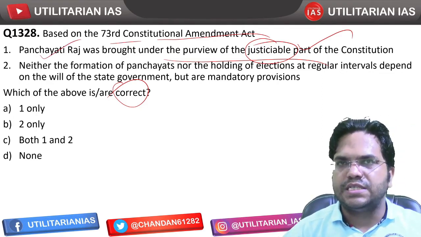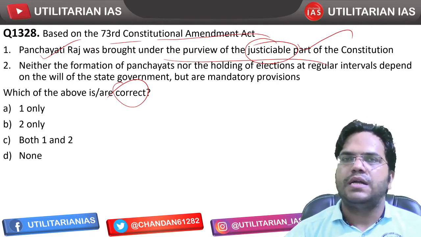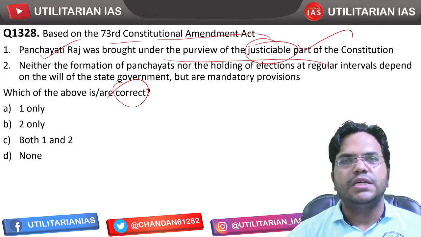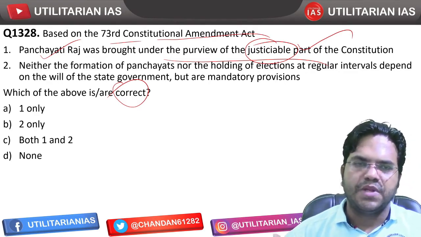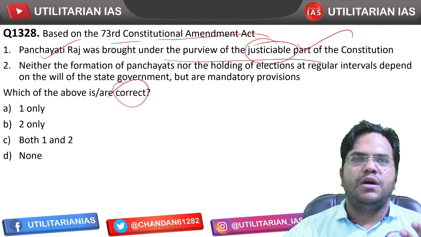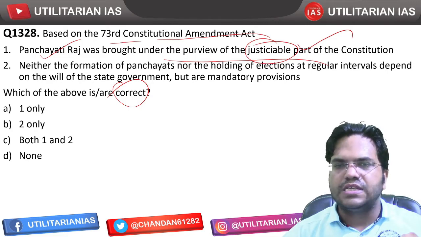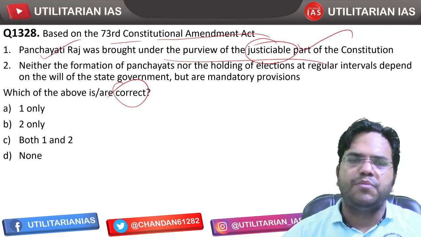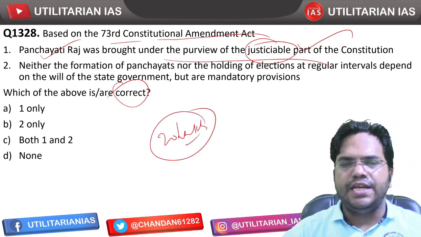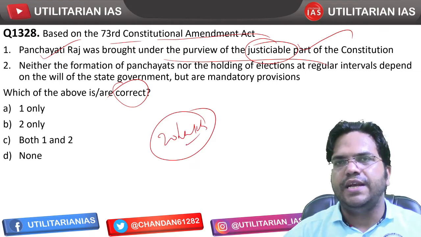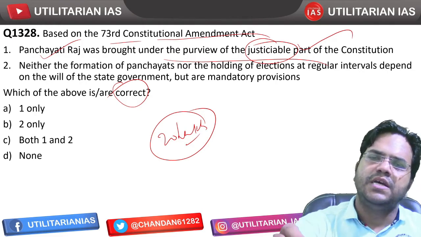Okay, states no longer can deny that we will not have Panchayati Raj institutions in our states, right? It is mandatory on them that they need to have Panchayati Raj. It's just a matter of layers. As per 73rd Constitutional Amendment, every state needs to have those 3 layers, 3 tiers of the local self-government. Some states which have population below 20 lakhs have been given some kind of relaxation that they need not have that intermediary level panchayat. So that is the only relaxation. Otherwise for every state it is justiciable.